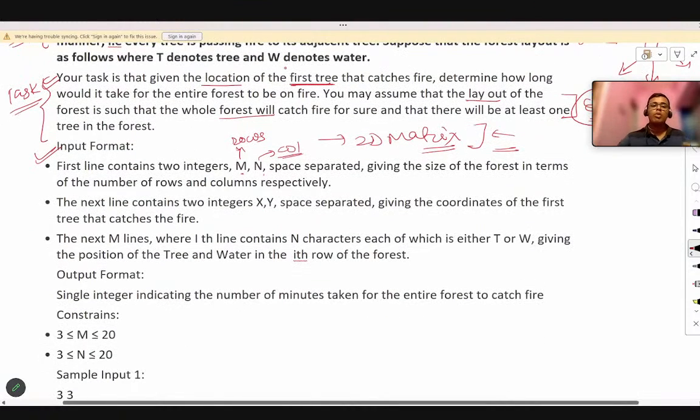Now you can see the first input line is being covered. In the next line of the input, two integers x and y are given to us, and here x and y represent the coordinates of the first tree that catches fire.